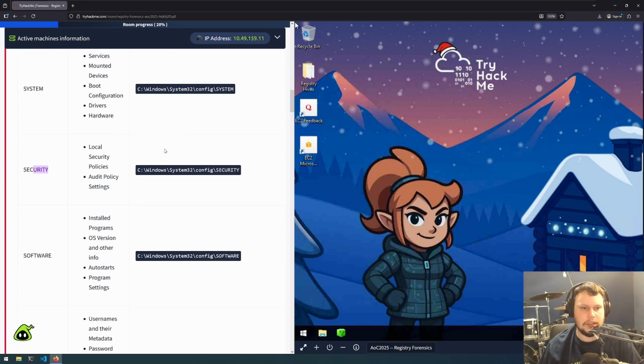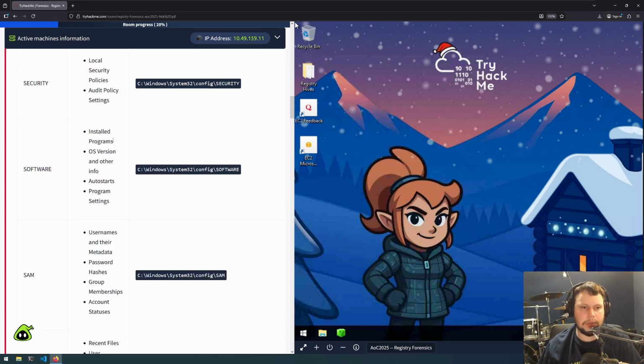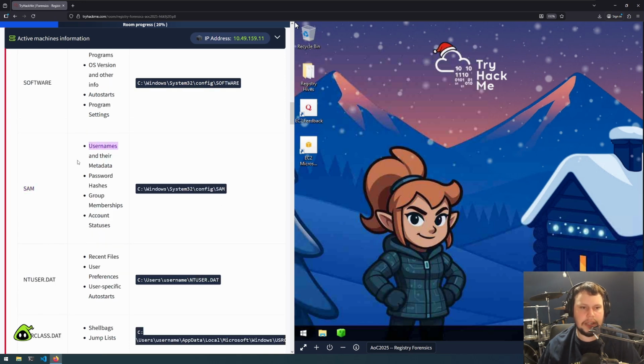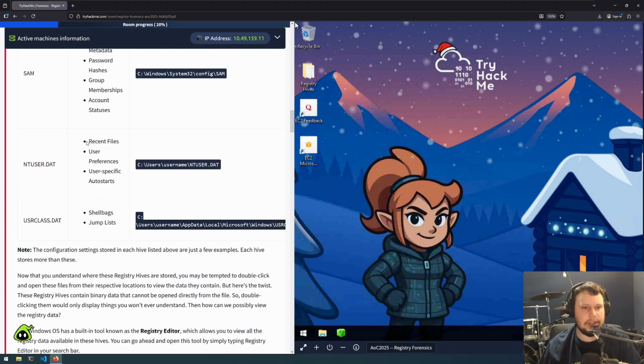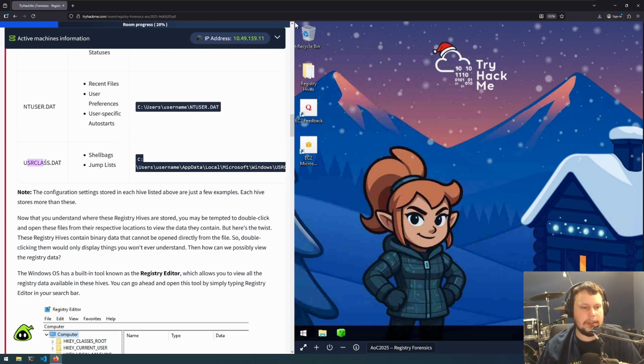We have SECURITY, which stores local security policies, audit policy settings. And this is in SECURITY. We have SOFTWARE. This contains installed programs, OS version, other info, auto starts, and program settings. This is in SOFTWARE. SAM has usernames and metadata, password hashes, group memberships, account statuses. This is in SAM. We have NTUSER.DAT. These store recent files, user preferences, and user-specific auto starts. This is in Users, the user's username, NTUSER.DAT, and then UsrClass.dat.